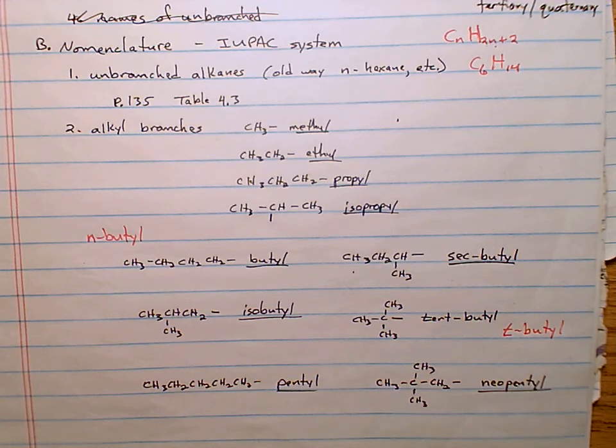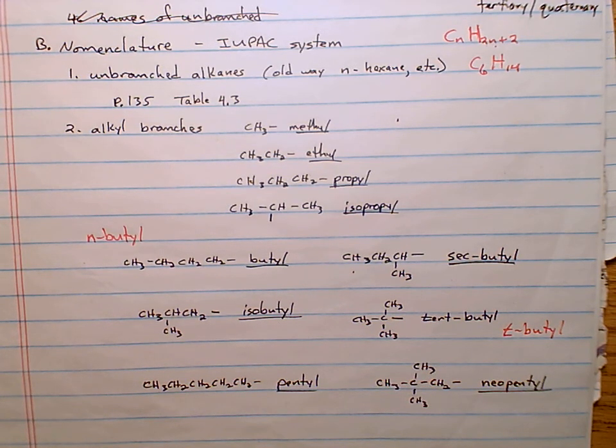Another way of saying it: you give that branch the lowest number at the point of difference. Wherever that branch is, the carbon containing that branch will get the lowest number possible, always numbering from the end of the chain. You designate the location of the branch by the number of the carbon that the branch is on. List all substituents alphabetically. You use di, tri, tetra if there are identical substituents. And if you happen to have two equal length chains, it's rare, but you can find it, you choose the one with the larger number of branches.